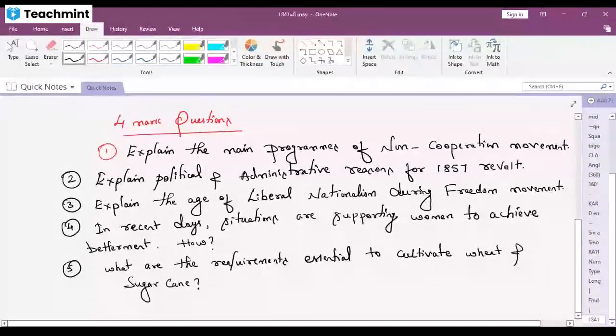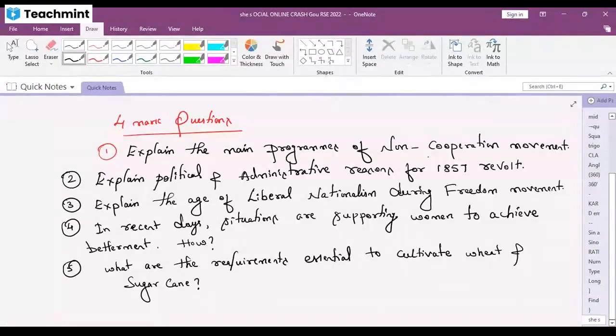Okay. Now first I want one answer from your end. Explain the main programs of non-cooperation movement. From which chapter does this question belong to? Quick. Era of Gandhi. Very good.